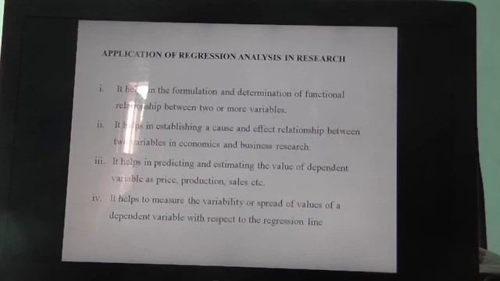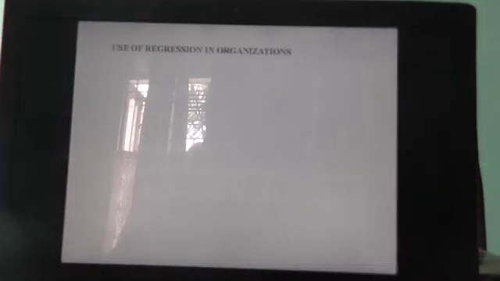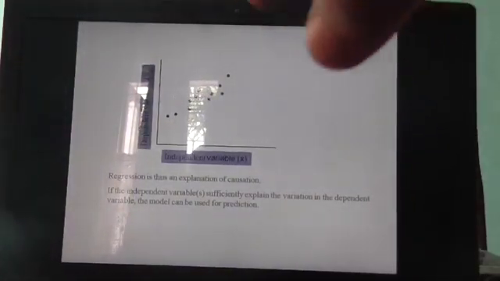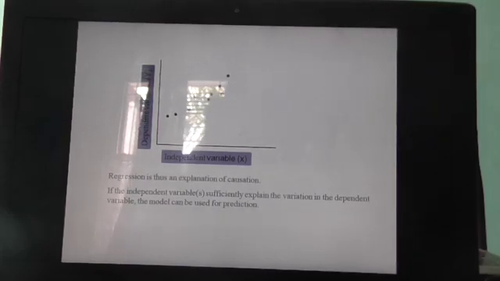And number 4, it helps to measure the variability or spread of values of a dependent variable with respect to the regression line. Yes, as we have said in the previous graph, not all the values are lying on the same line.